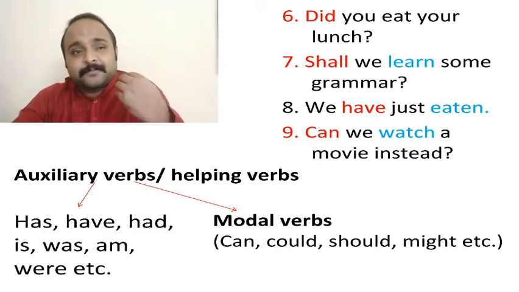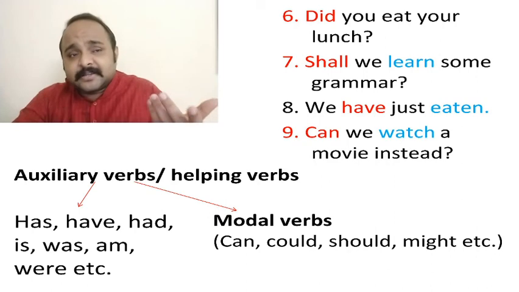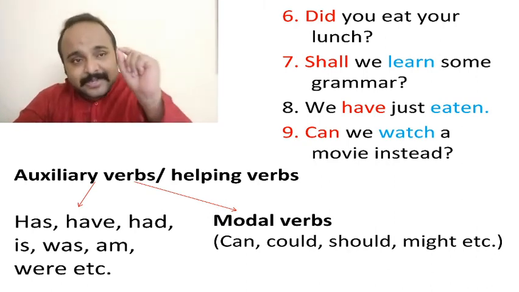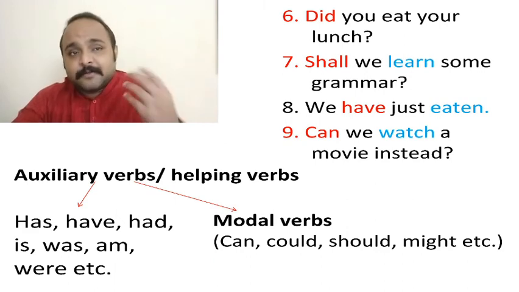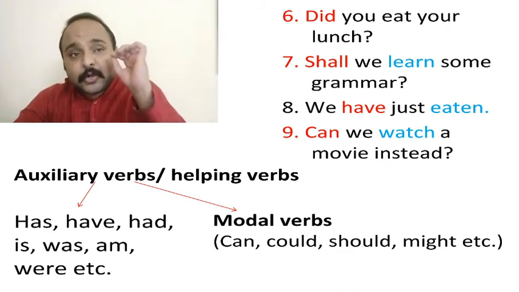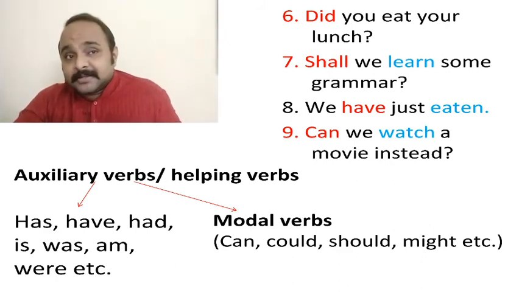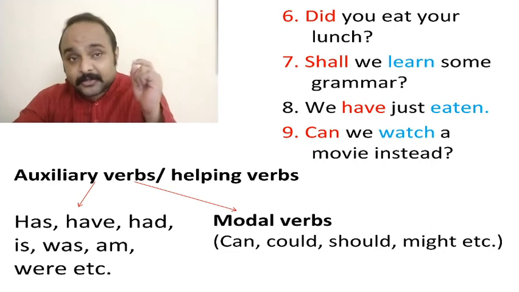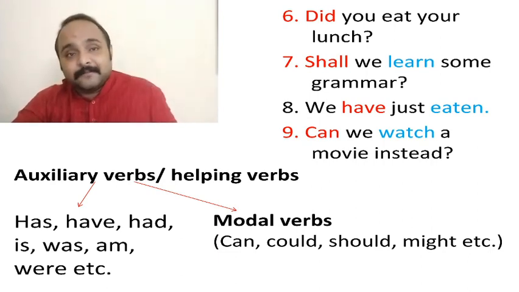Alright. Now, can we watch a movie instead? Can is the auxiliary verb. Watch is a lexical verb. The verbs has, have, is, was, am, can, shall, may, might, will are all auxiliary verbs. But can, shall, may, might, will, etc. are a subcategory of auxiliary verbs and are called modal verbs.